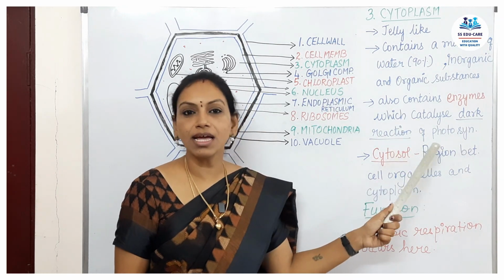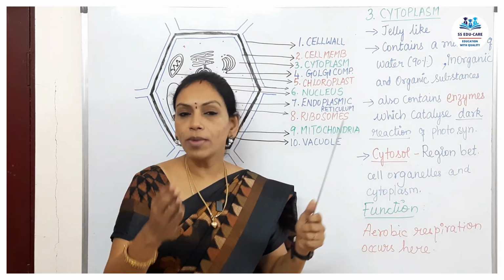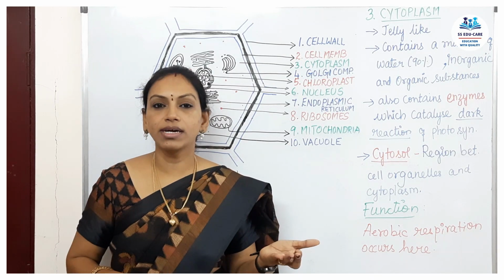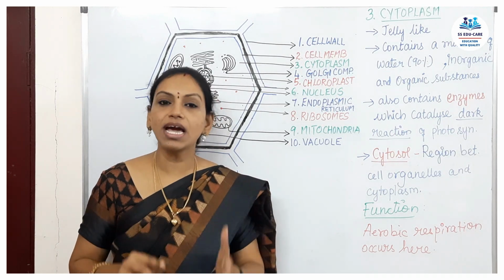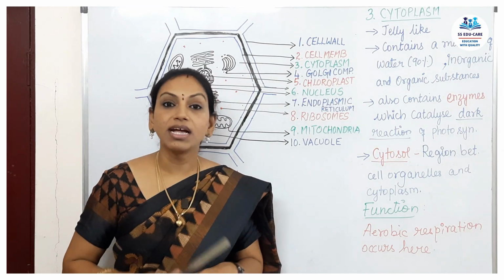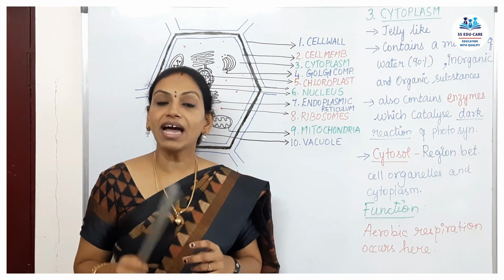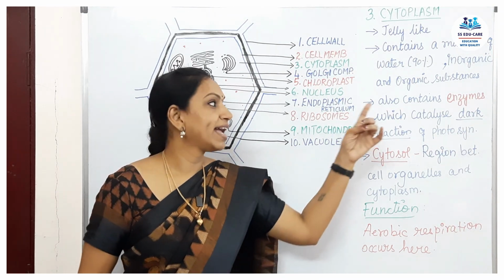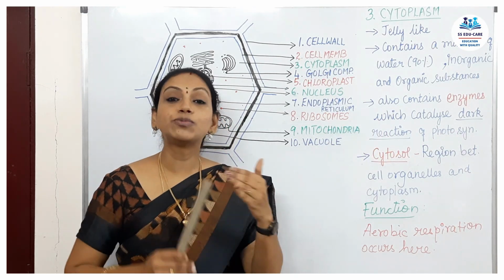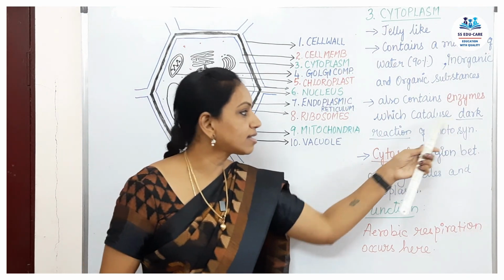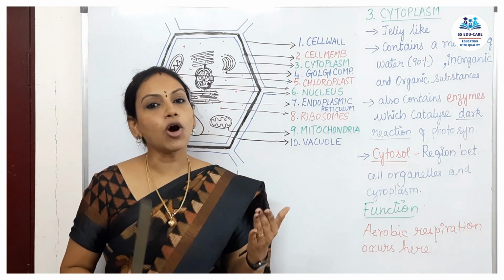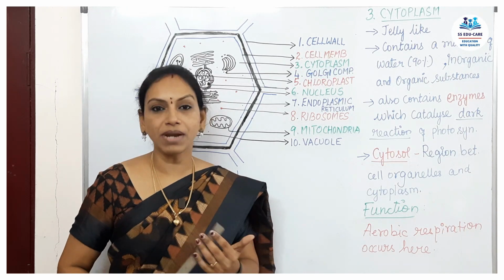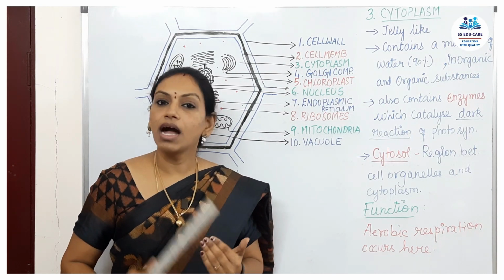What is this catalyze or a catalyst? You might have heard in chemistry about a catalyst. For a reaction to occur, when two reactants react to form a product, they will add a catalyst. The catalyst's work is to speed up the reaction. Here also, enzymes act as a catalyst to speed up the dark reaction of photosynthesis. We all know photosynthesis is a process carried out by the plant with the help of sunlight and water.